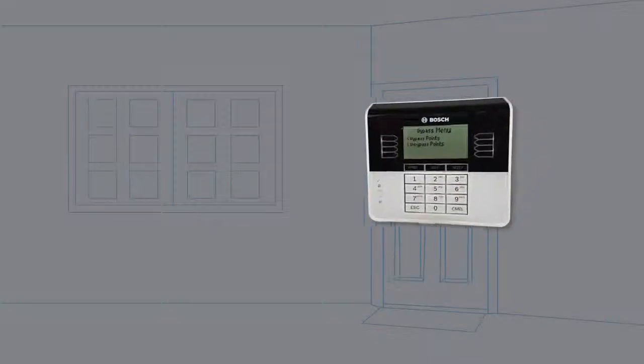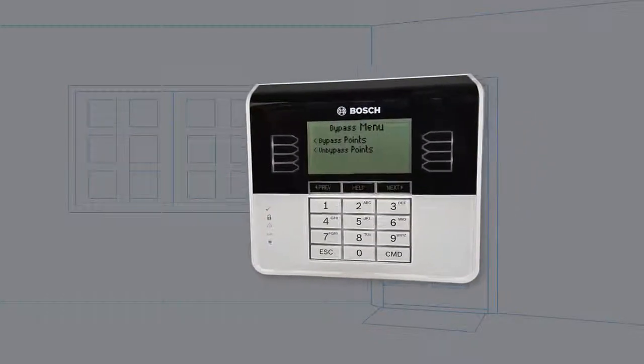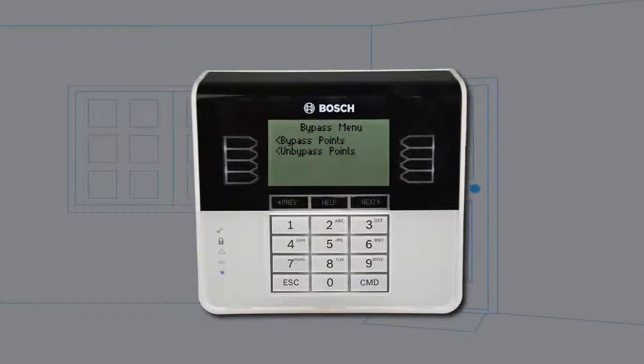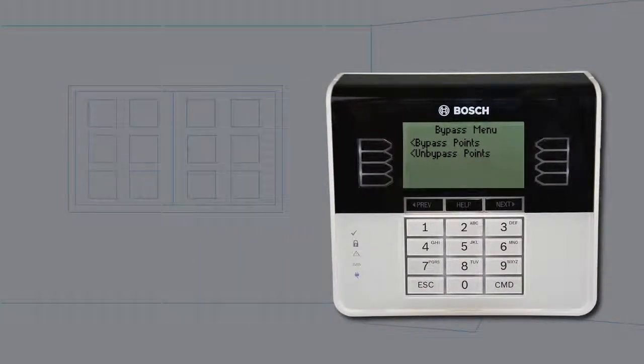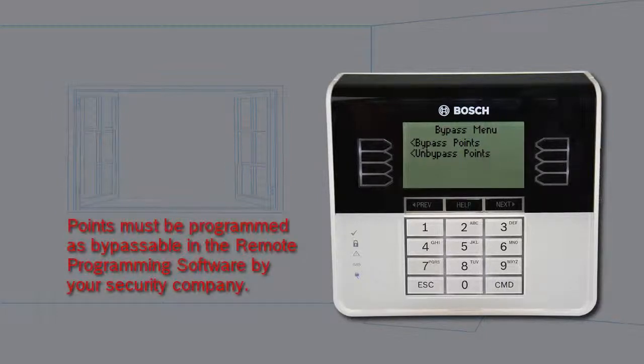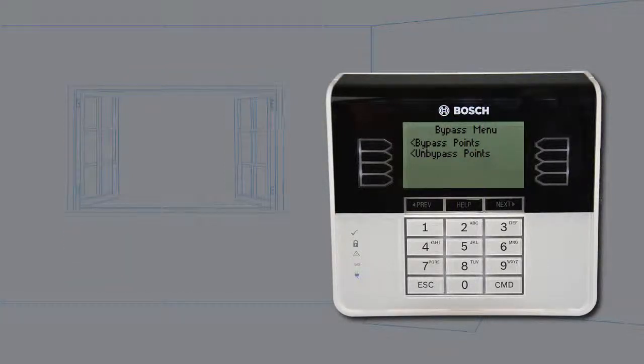Bypassed points do not create alarm or trouble events, do not detect intruders, and cannot send any reports. For example, to leave a window open and turn the system on, you bypass the window point and then turn the system on. You can bypass points when the area is turned off or disarmed.